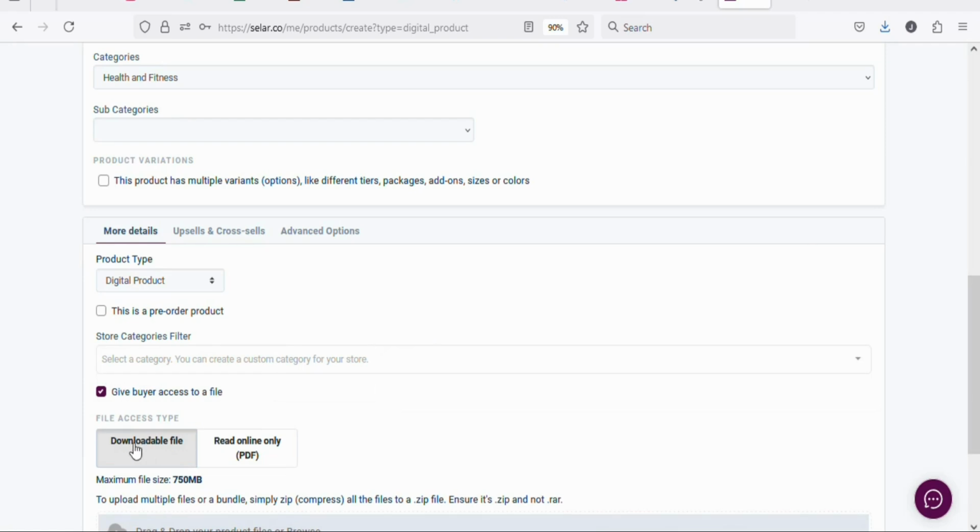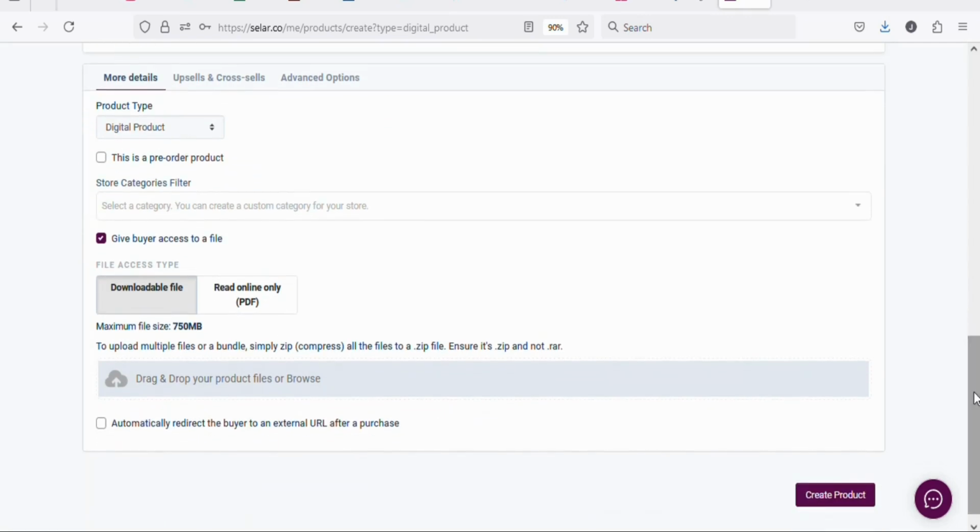Once that is done, you have to upload the ebook so that you can begin selling it. If you don't want people to download the ebook, you just want them to read the book online, you can select this option. If you want them to download the ebook onto their devices and then read, you can select this option. Once that is done, click right here so that you can upload the ebook file. If you have the ebook on your Google Drive and you want people to be directed to the link of the product on your Google Drive once they make a purchase, all that you need to do is click right here, automatically redirect the buyer to an external URL after a purchase. But in this case, you have to upload the ebook. Just upload it and then sell it using this platform.